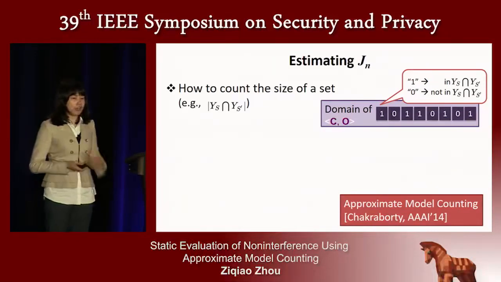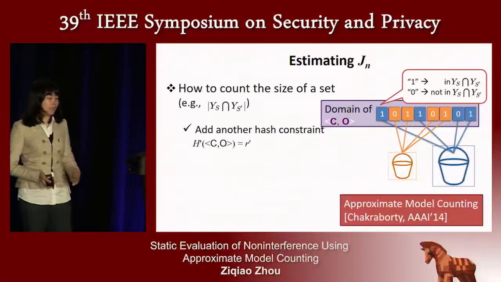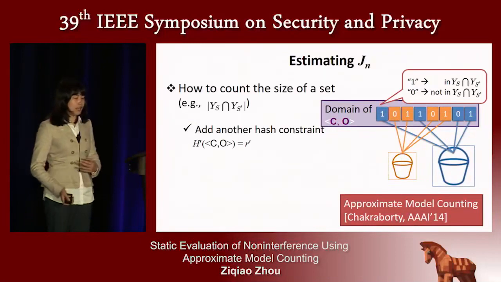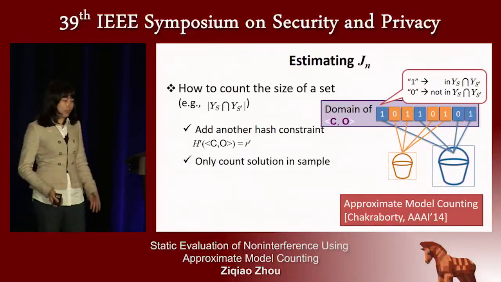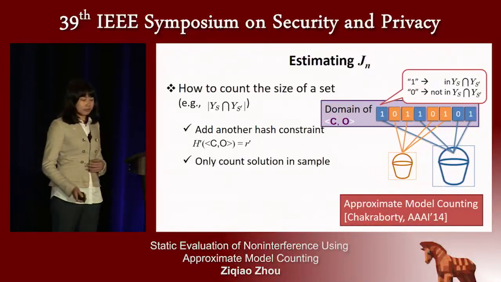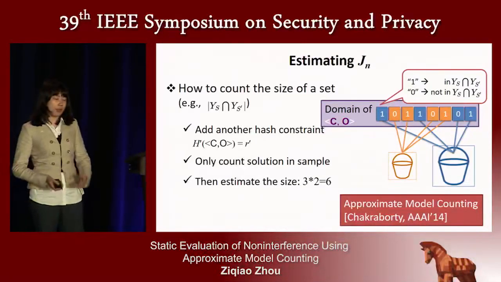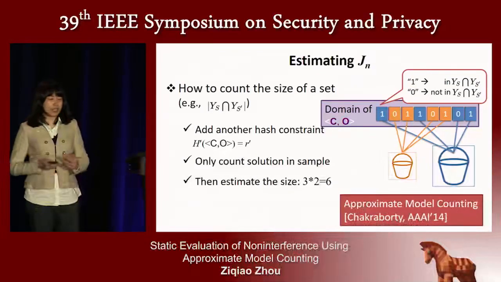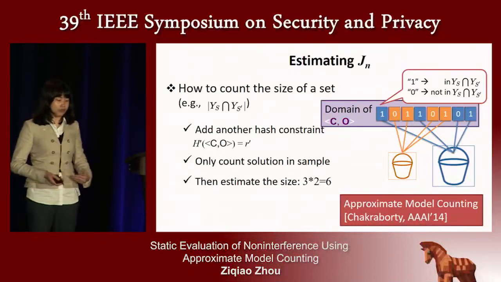So we will apply a very similar hash technique that will map the CO domain into many buckets. And by choosing one of the buckets, we choose a sample of CO values. Then the only task we need to do is to count how many blocks within these blue samples are labeled with 1 using a looped SAT solver. And for this example, there are 3 blocks labeled with 1 within the blue sample. So we could finally estimate the conjunction set size should be 3 times 2 equals 6. That's because the number of buckets we use is 2.